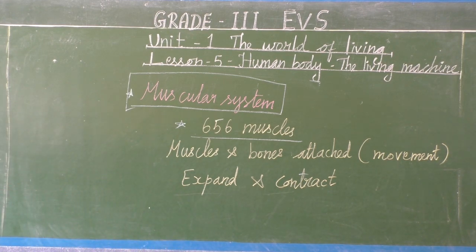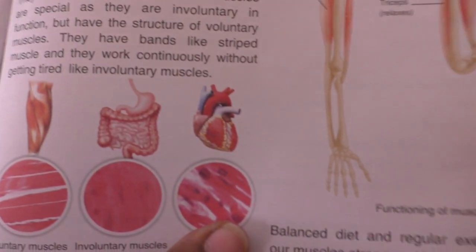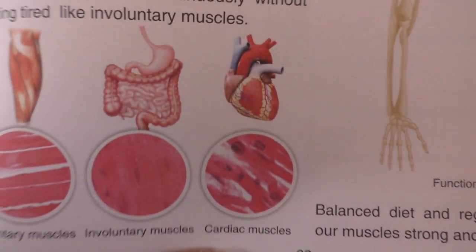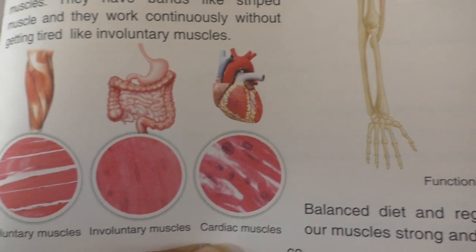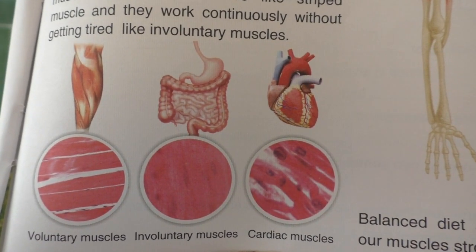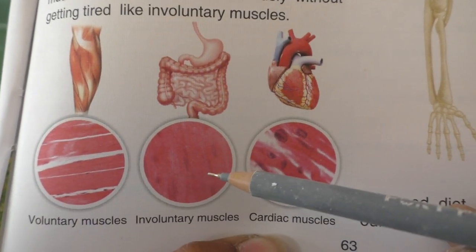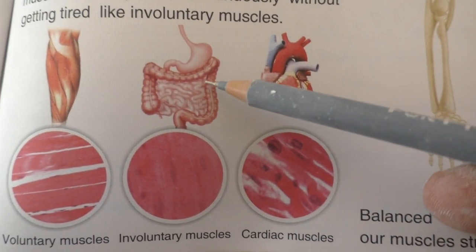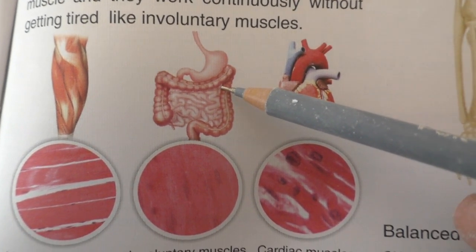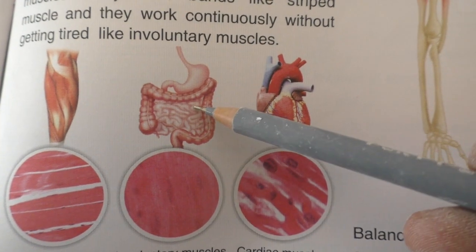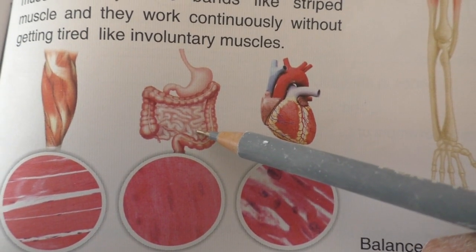See, look here. Here it's a muscle. Some muscle movements, like when I fold my hand, are voluntary. It is possible only if I do the action. But these are the involuntary muscles they have given. See, it's the stomach. We just now studied the digestive organs. We don't have any control over the movement of these muscles.